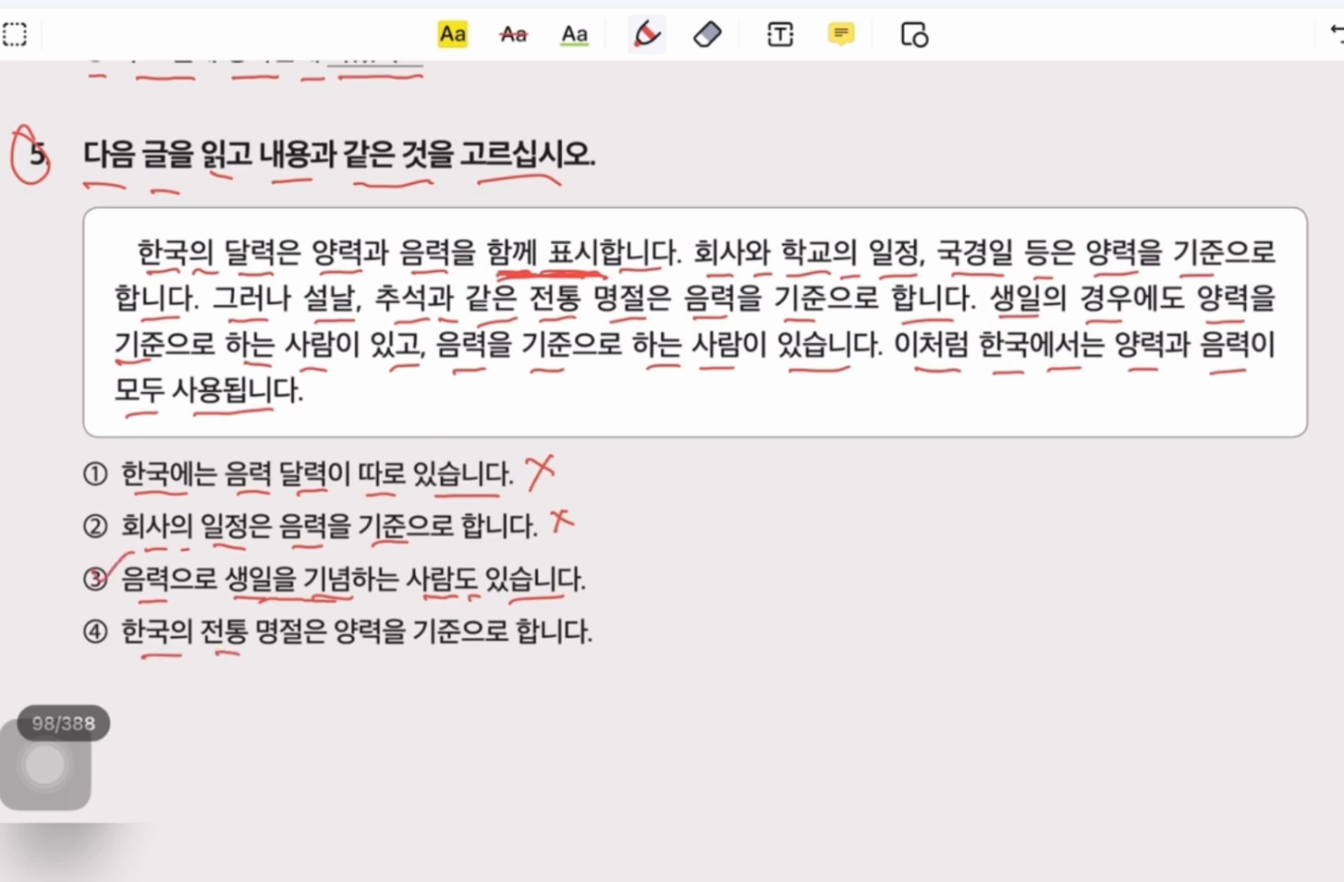한국에서 in Korea, 전통 in traditional. 명절 is special days. 양력, Western calendar. 기준 is according to 합니다. In Korea, all the traditional special days are decided with the Western calendar. No, this is not correct. All the special days are decided with the moon calendar. So our answer is number 3.